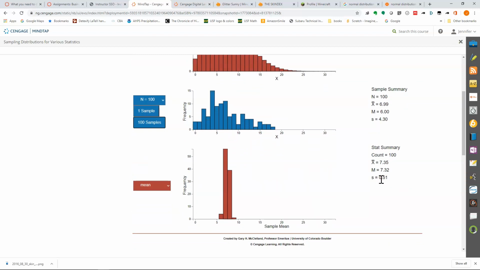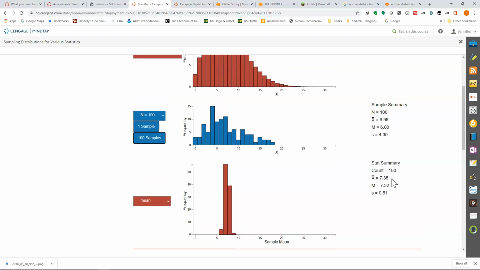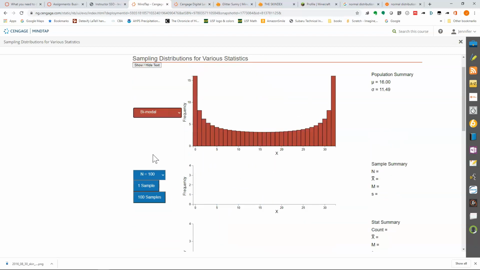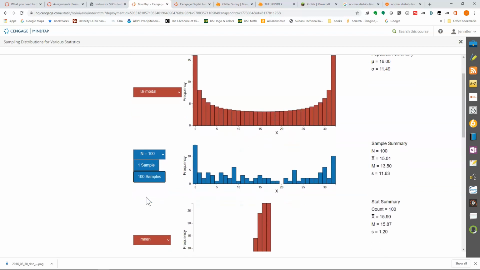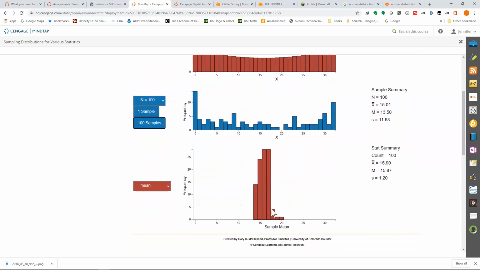And the standard deviation of this distribution of sample means is, again, about a half. So that's partially skewed data, and even bimodal data, meaning there are two peaks of most frequently occurring values. We're still going to get a much tighter grouping by using a larger sample size.